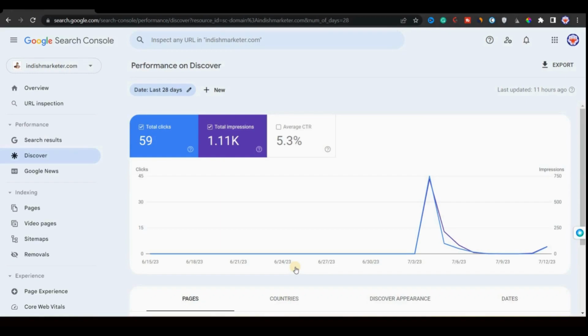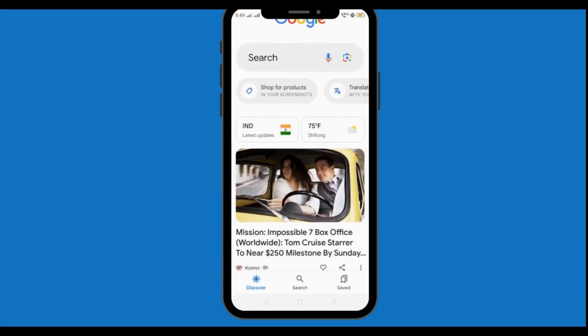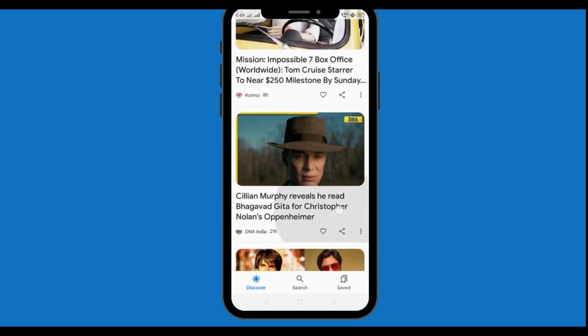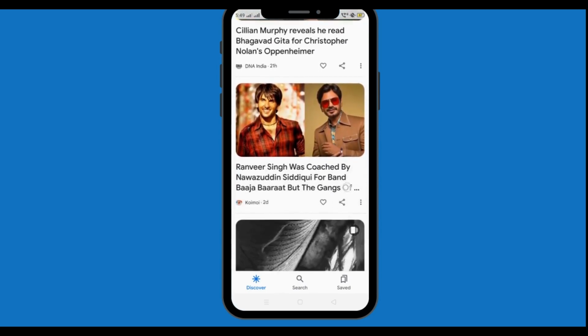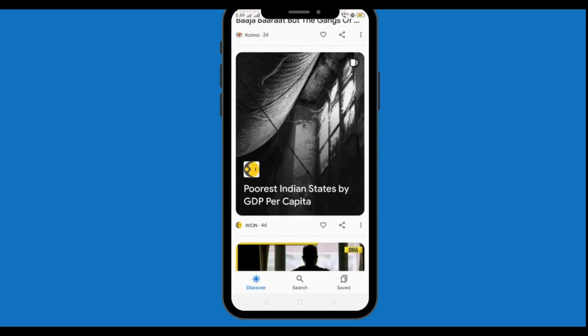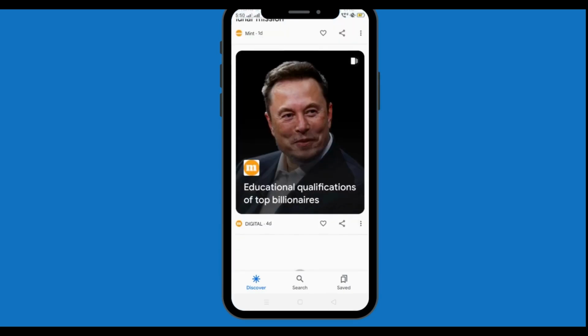Before we start, let me tell you what web stories are. When you open the Google app and scroll down, you see some blog posts and recent news. This section is called the discover feed. In this discover feed you also see some sort of stories, kind of like Instagram stories. These stories are known as web stories.